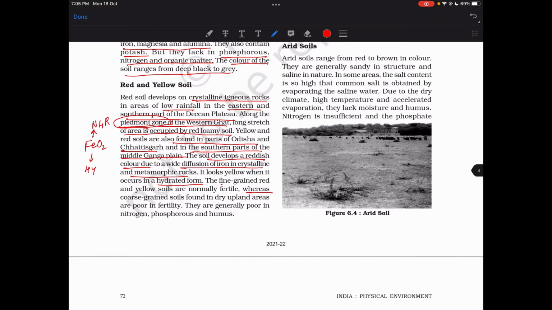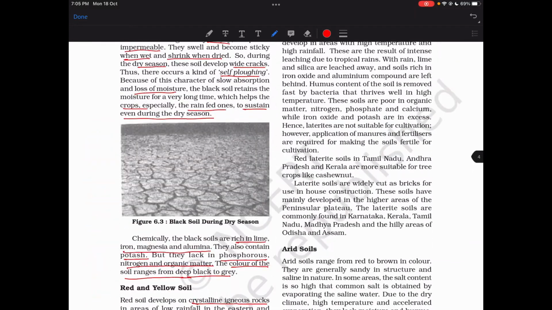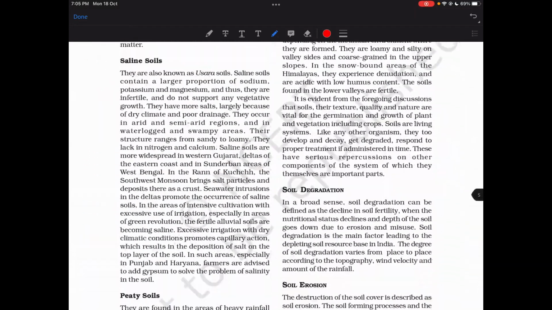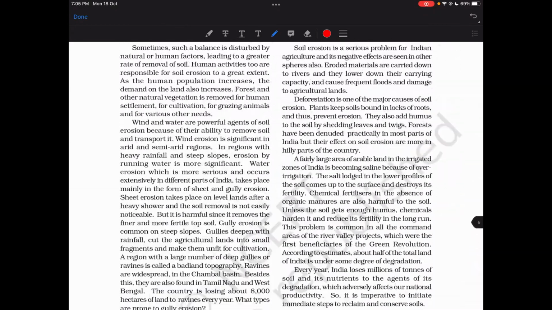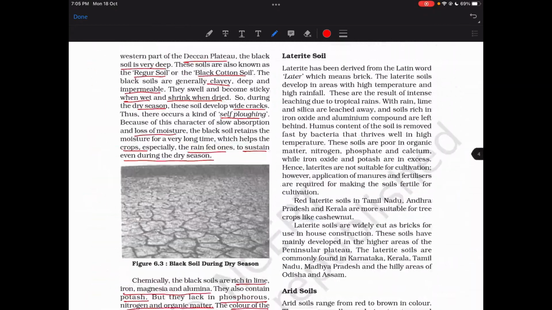The fine-grained red and yellow soils are normally fertile, whereas coarse-grained soils in dry upland areas are of poor fertility. They are generally poor in nitrogen, phosphorus, and humus. Okay, I think there should be a table which talks about the fertility. Okay, it's not there. I have to make one.